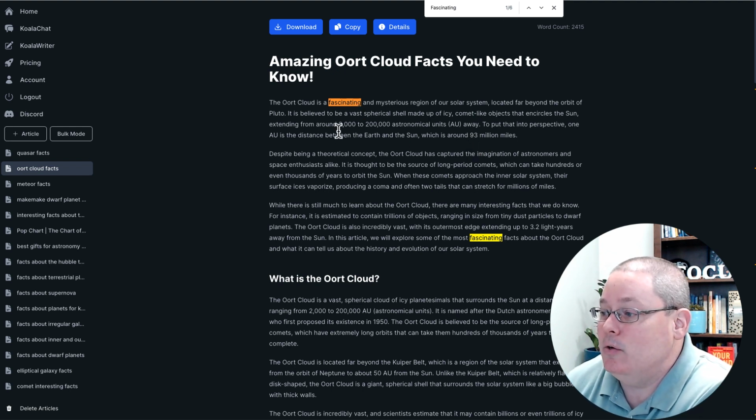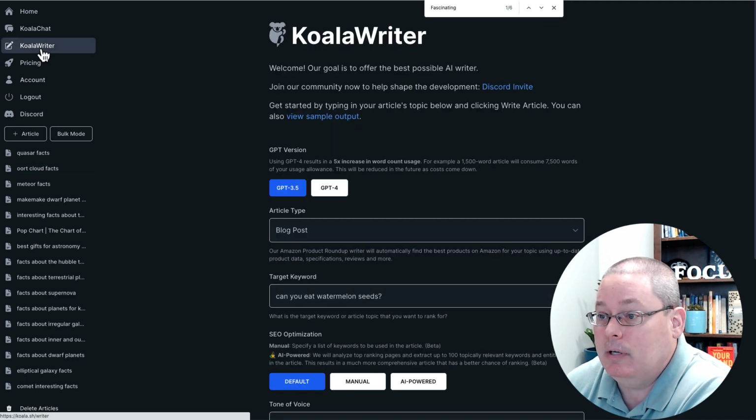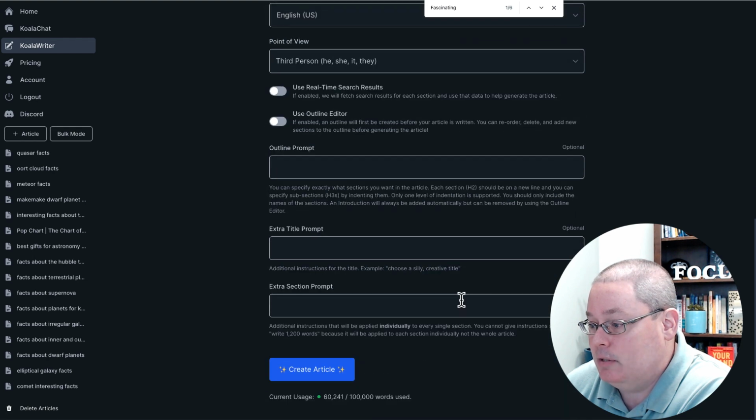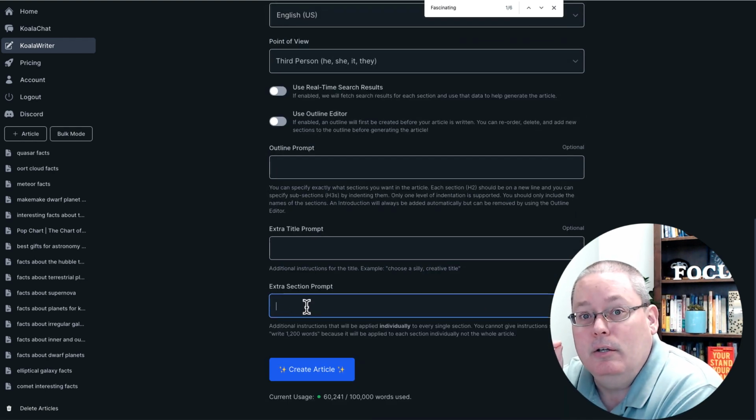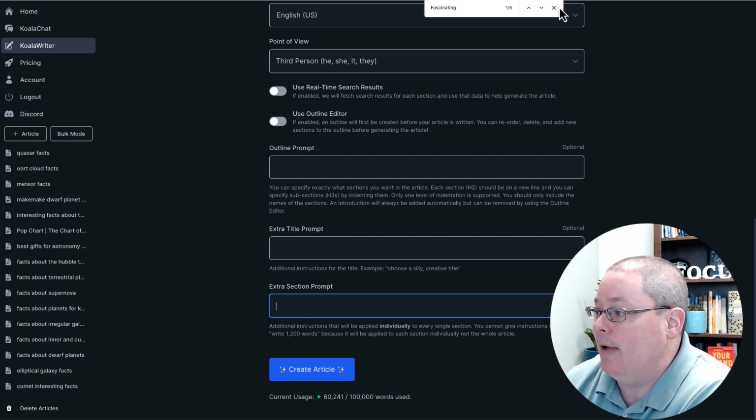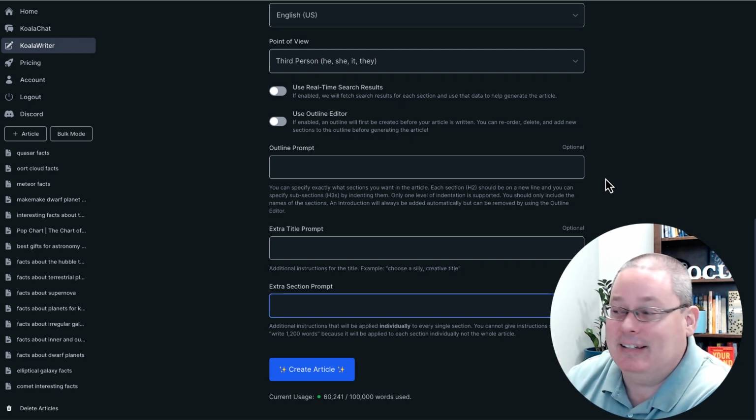I could definitely use the AI to get rid of that word, or even possibly inside of KoalaWriter, when I come down to the advanced options, I might be able to add this into the extra section prompt: do not use the word fascinating, or use different types of adjectives to describe what you think is so fascinating about the content that you're writing.